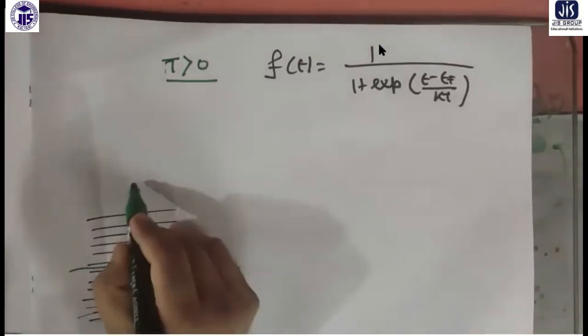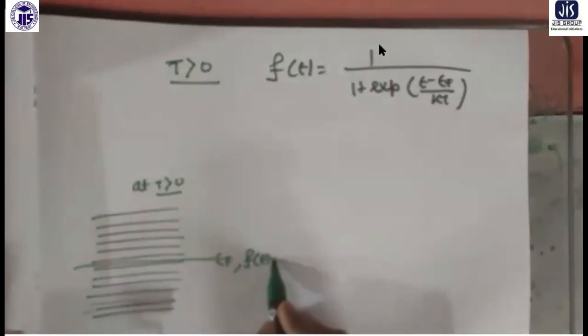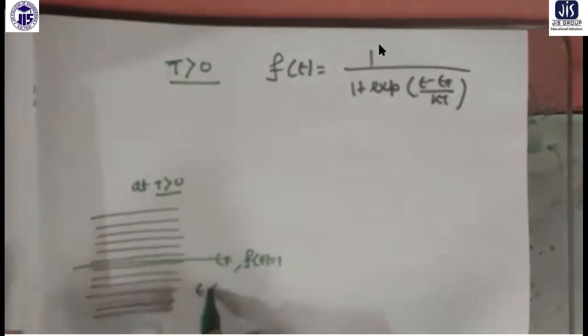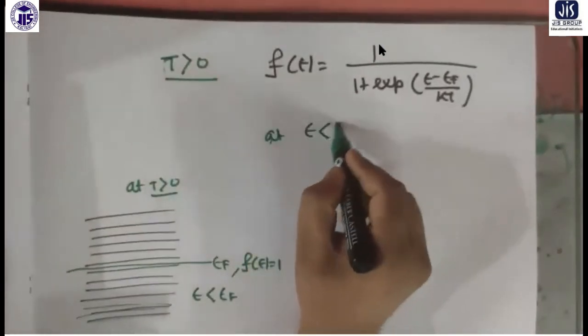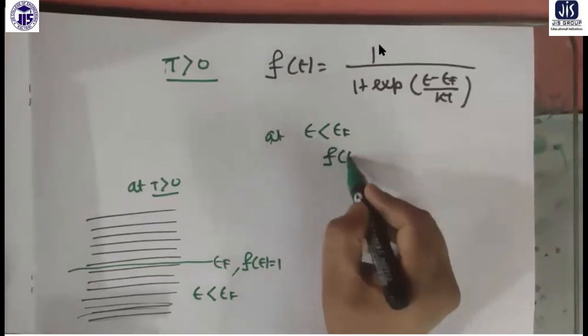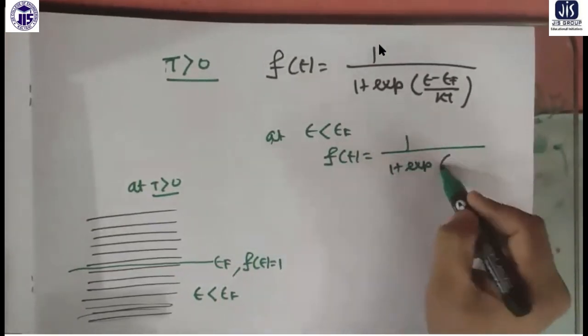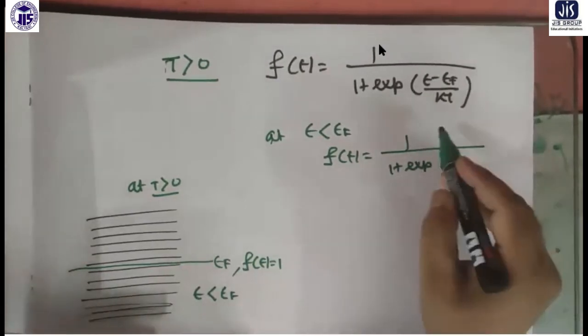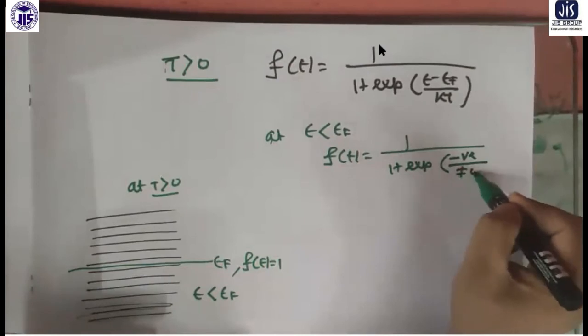We know at T equal to 0 the distribution function was 1. Now if I work at E less than EF, the distribution function will be 1 by 1 plus exponential, where E minus EF is negative and T is non-zero.